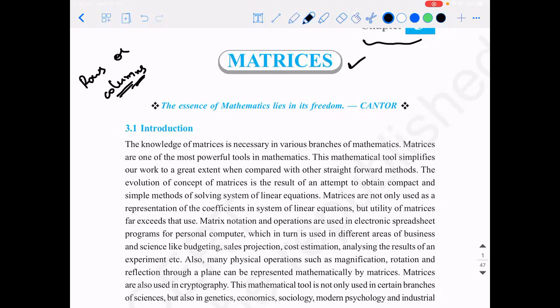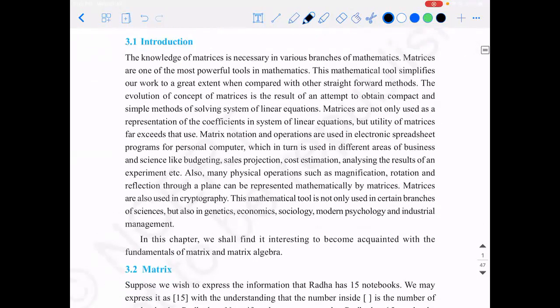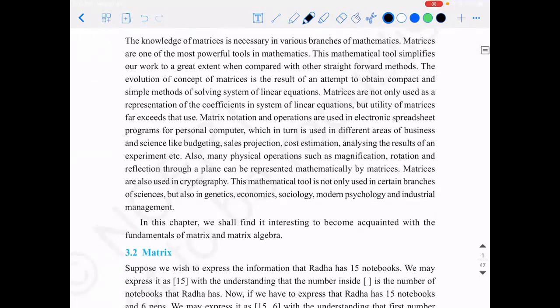But that was after the evolution of many other things. Actually, before matrices, determinants were invented. If you look at the history, that is the truth. So after determinants, to bring in certain arrangements, matrices were invented.